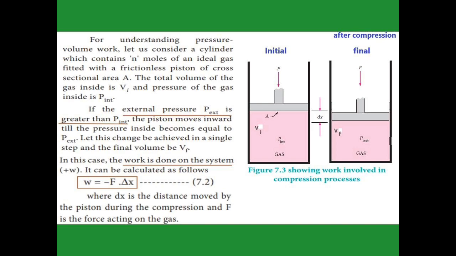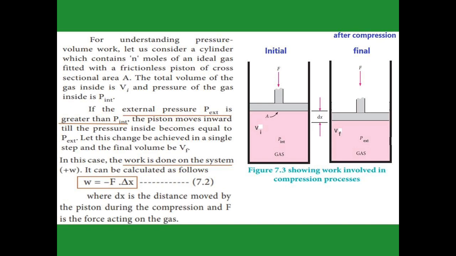It has cross-sectional area capital A, and the initial volume of the gas is Vi, with some internal pressure P. In the next diagram, the piston moves inward by an external pressure greater than the internal pressure, moving a small distance dx.